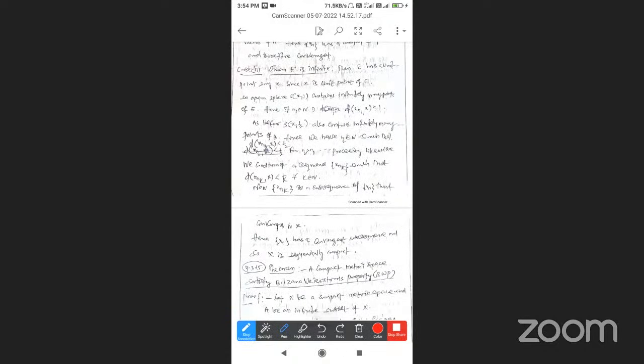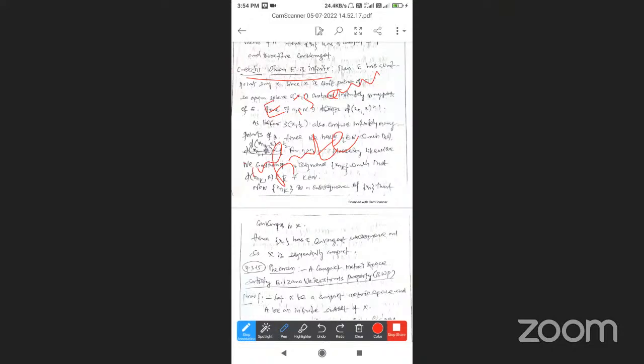What about the second case? When E is infinite. Then what is the situation? By the Bolzano-Weierstrass property, every infinite subset of a metric space X has a limit point.